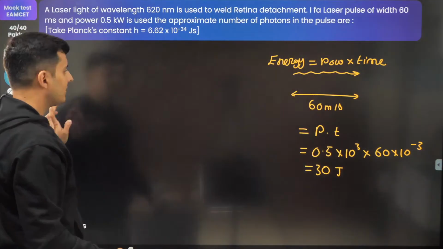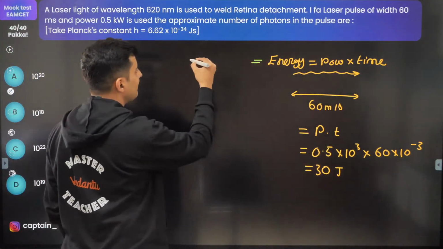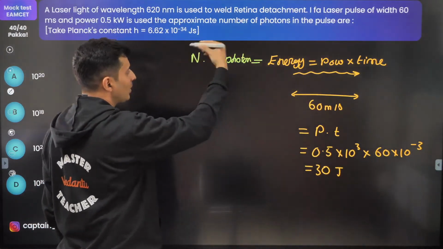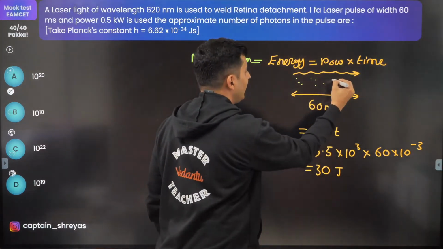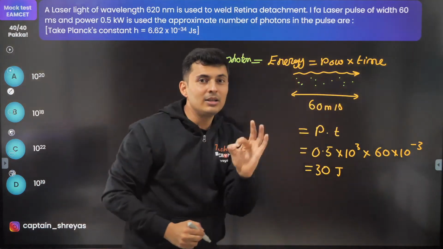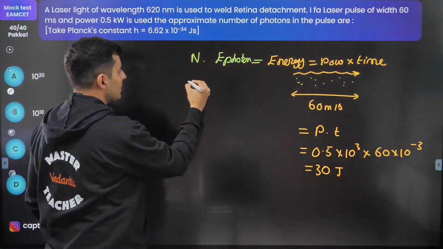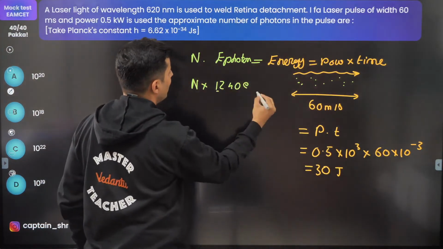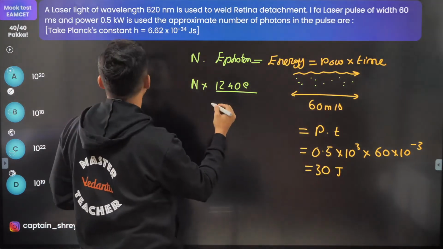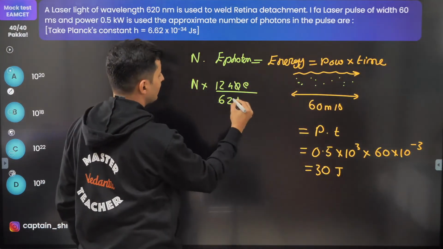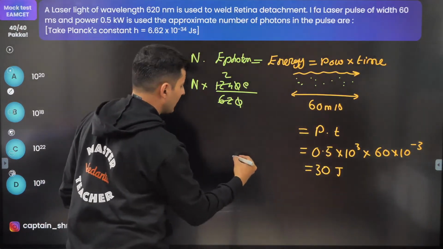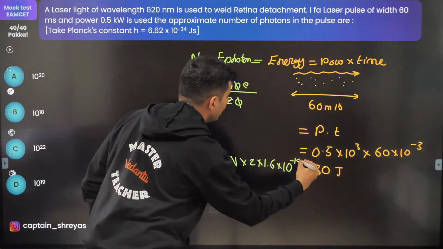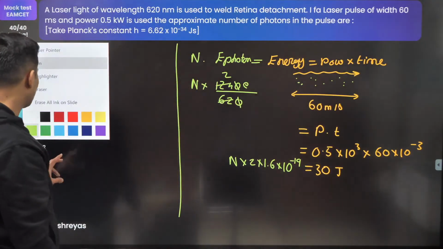Now whatever this energy is, that energy will be number of photons into the energy of each photon, because the question is to find the number of photons which will come out. So the total energy is the number of photons into the energy of each photon. The energy of each photon is 1240 electron volt divided by the wavelength. Wavelength is 620. The zeros cancel, this goes 2 times. So this will become n into 2 into 1.6 into 10 to the power minus 19. Now we just have to solve it.